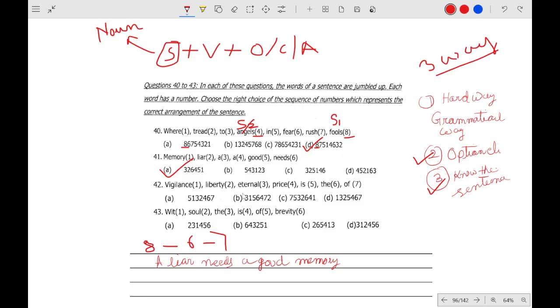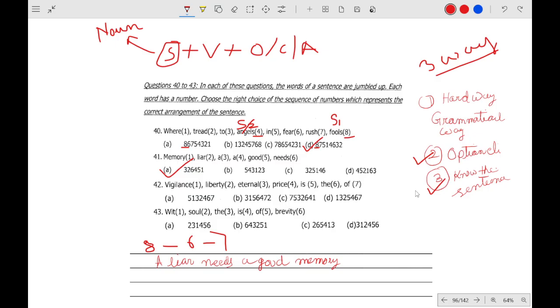What will the answer be? The price... so this one will be the eternal vigilance. Eternal vigilance is the price of liberty.